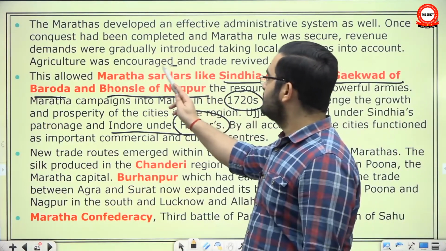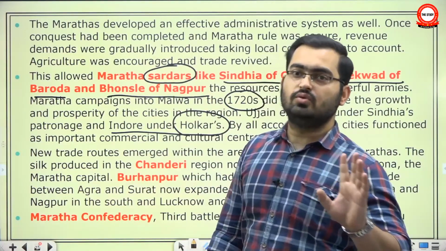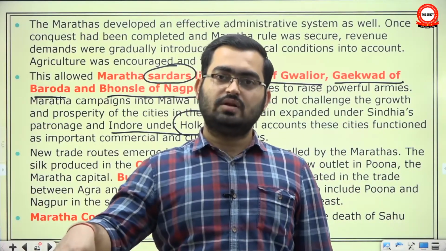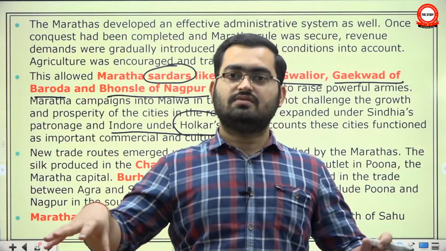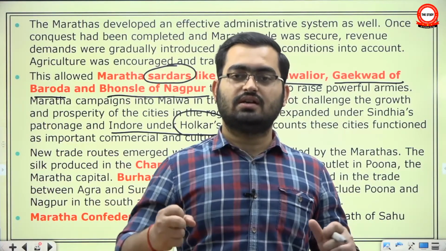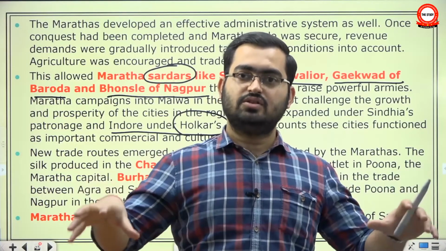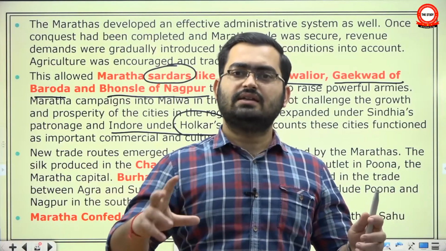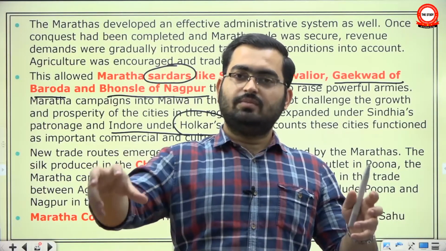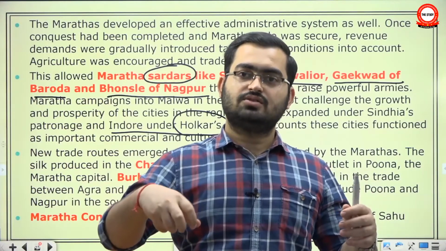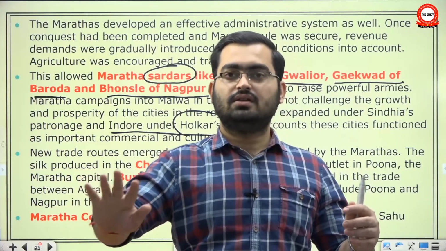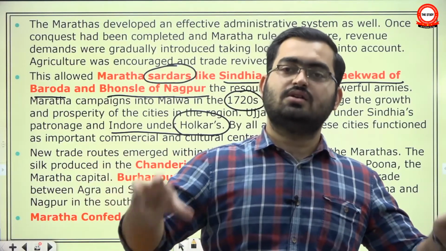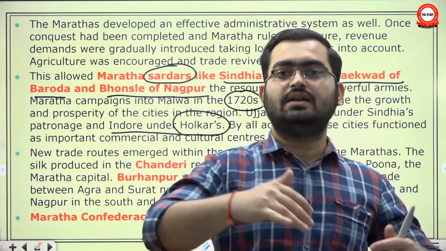These Maratha Sardars emerged out of the original arrangement to collect Chauth and Sardesh Mukhi, because Peshwas knew that it is not feasible to collect Chauth and Sardesh Mukhi from such a vast region solely on the basis of the centralized army. Therefore, they set up individual ambitious Maratha Sardars over certain areas. They were a bit like Iqtadars, a bit like them. They were tasked to collect Chauth and Sardesh Mukhi, they keep their share and send the rest to the Chhatrapati, and gradually these Maratha Sardars took it upon themselves to expand the territory of Maratha Empire.